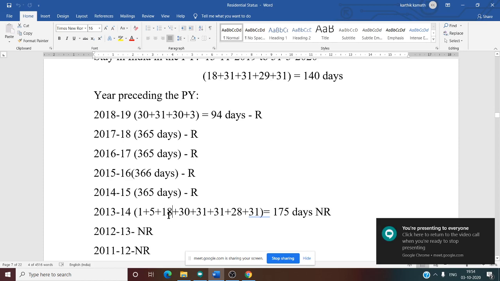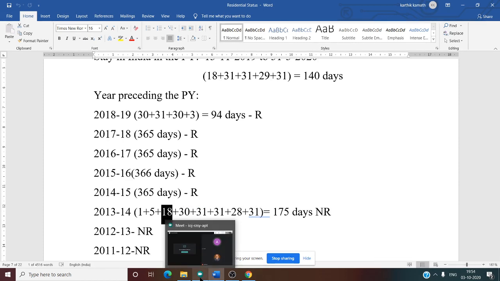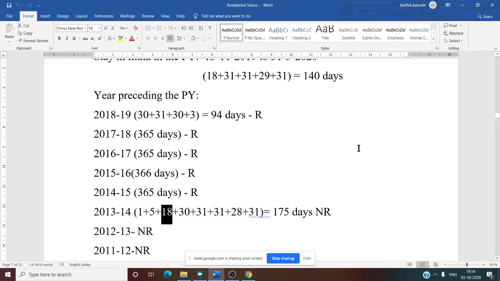Total number of days in October, how much? October has 31 days. 31 minus 13, if you do, because we want the number of days he was there in India. Yes, 31 minus 13, in the month of October, 18 days.